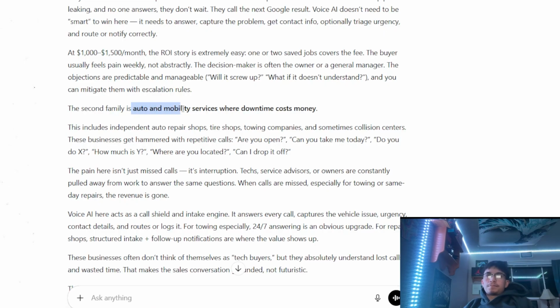The second one is auto and mobility services, where downtime costs money. So what does that mean? Auto repair shops, tire shops, and towing companies. Why is that?